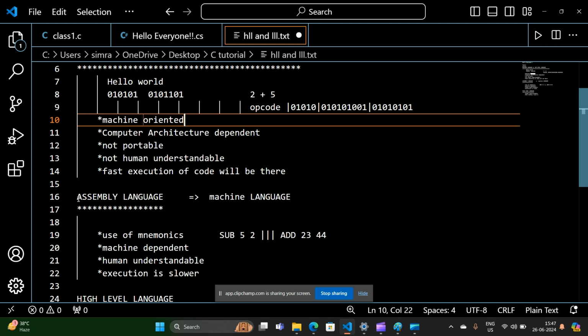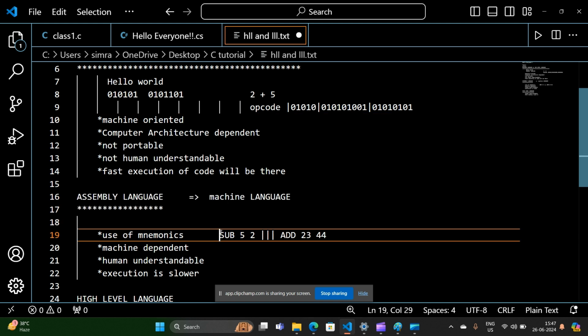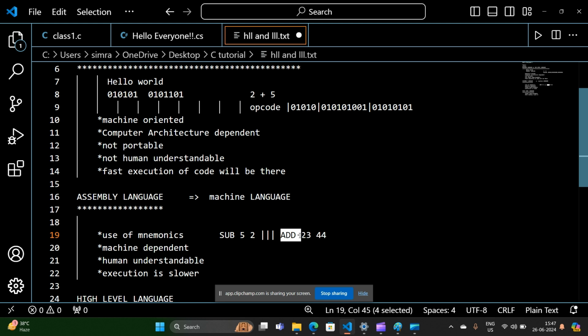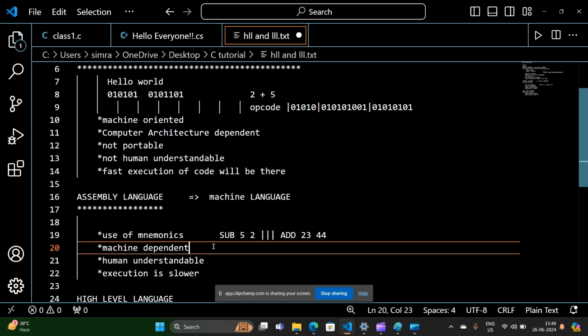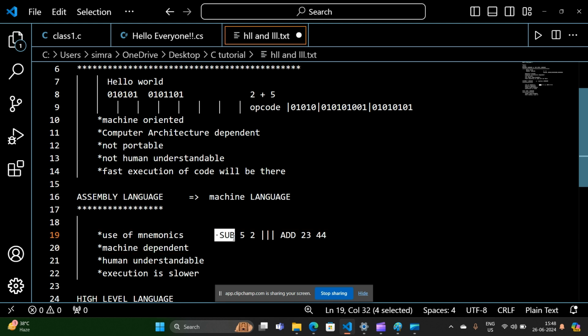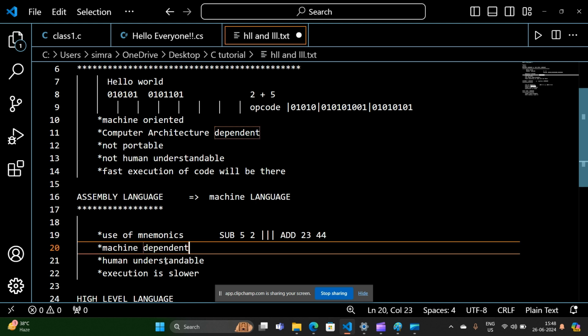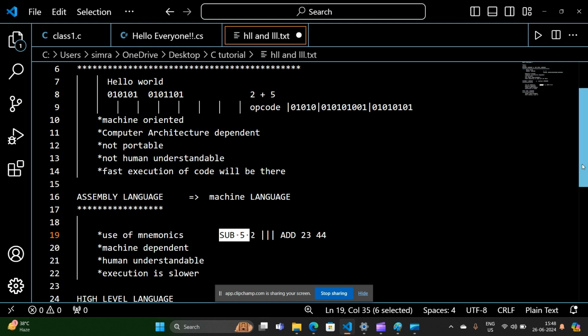And then comes the assembly language. In assembly language we use some mnemonics like sub and add, which make us understand which operation we are going to perform, like the addition of two numbers or the subtraction of two numbers. It is also machine dependent like machine language. It is a little bit human understandable because we are using sub and add for the operations. Execution is slower because there is a conversion of assembly language into machine language, and then the output is given.